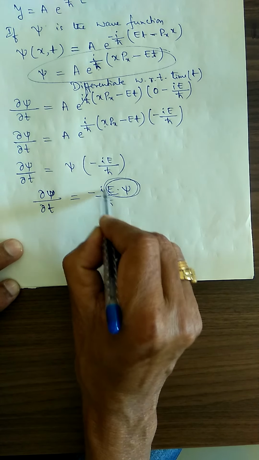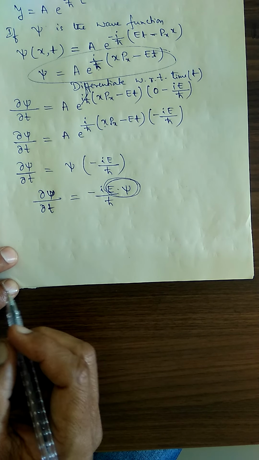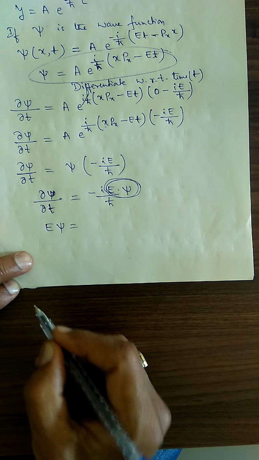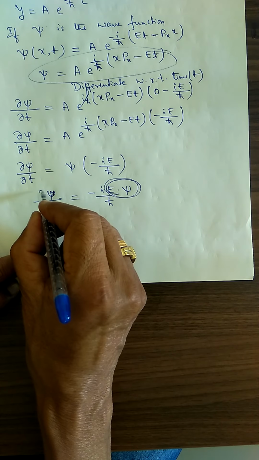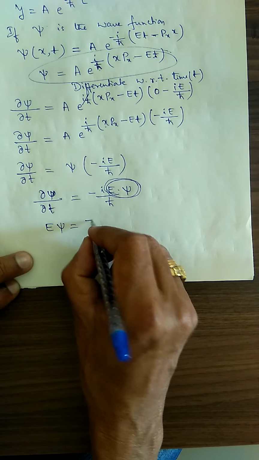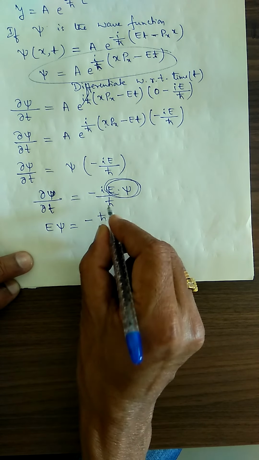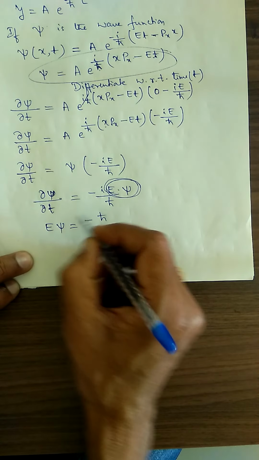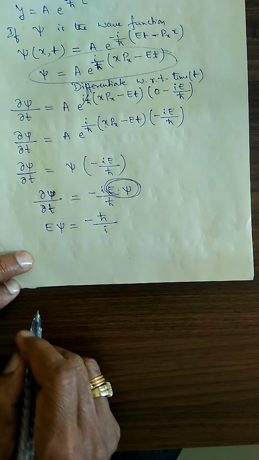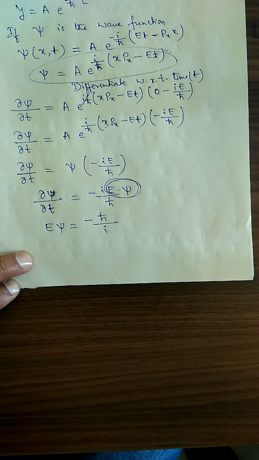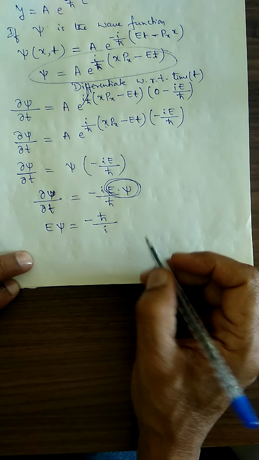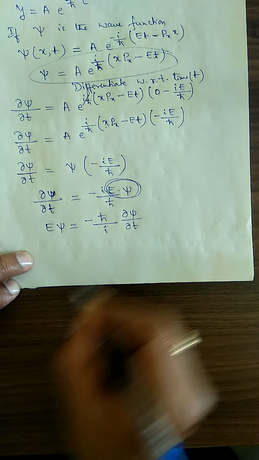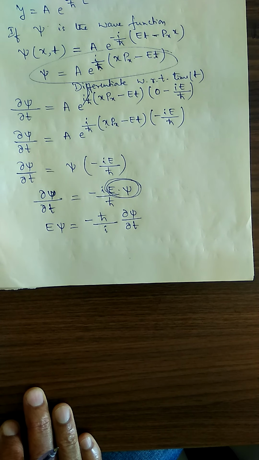Cross multiplication: E into psi is equal to minus h cross, this i is coming in the denominator, divided by i, multiplied by del psi divided by del t, partial derivative.